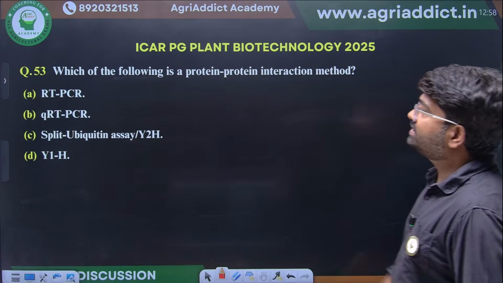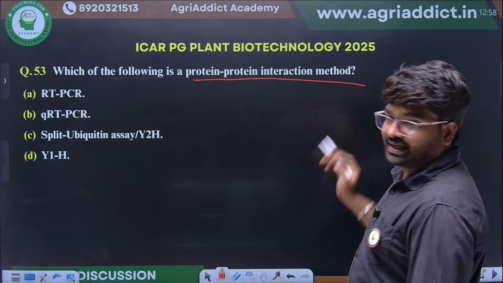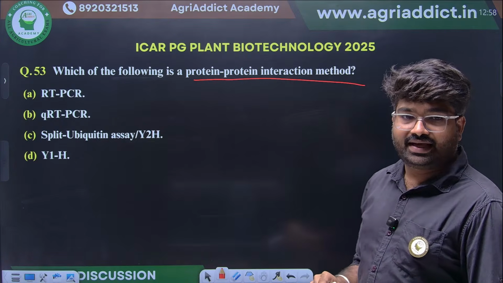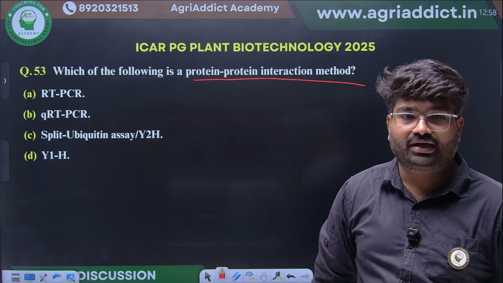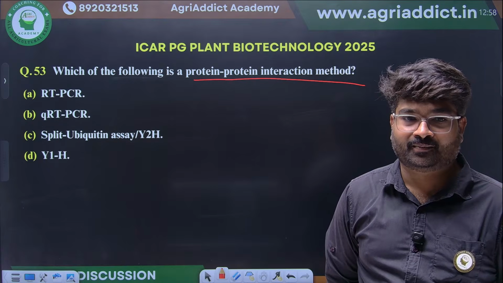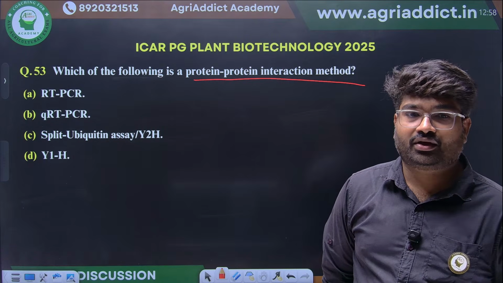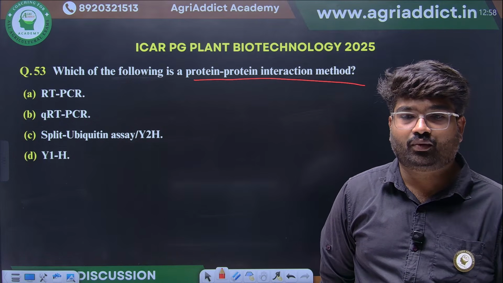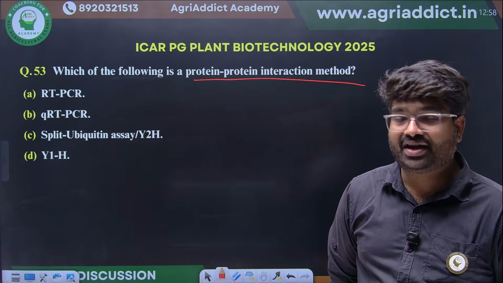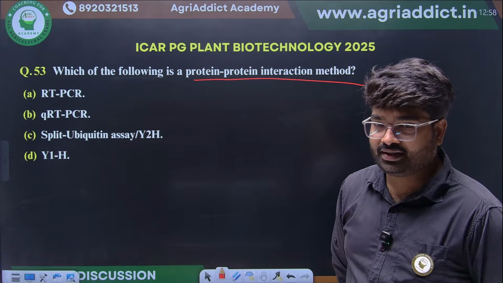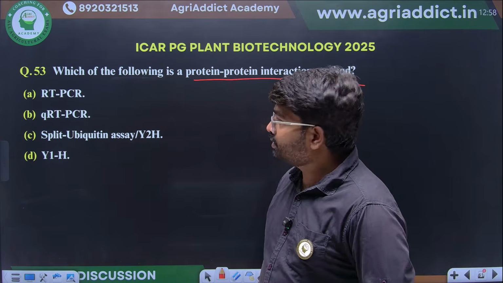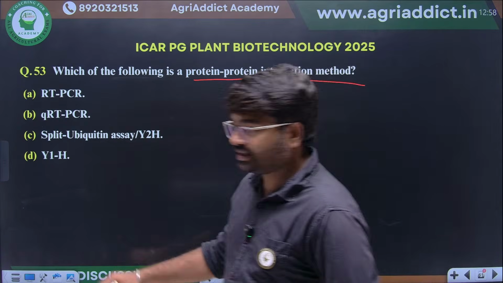Okay. Which of the following is a protein-protein interaction method? Any guesses? Which is the example of protein-protein interaction method? RT-PCR or qRT-PCR, split ubiquitin, Y2H, or Y1H? This we have already seen. Y2H, yes, excellent.